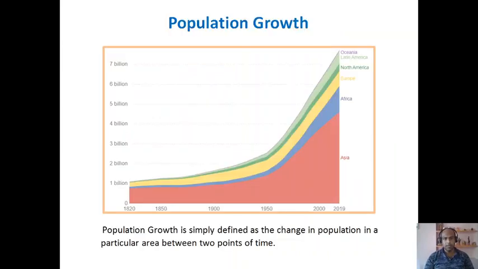Now, what is population growth? Population growth means change in population in a particular area between 2 points of time.